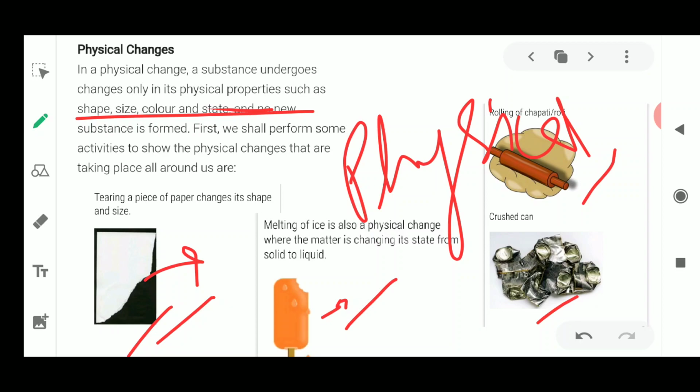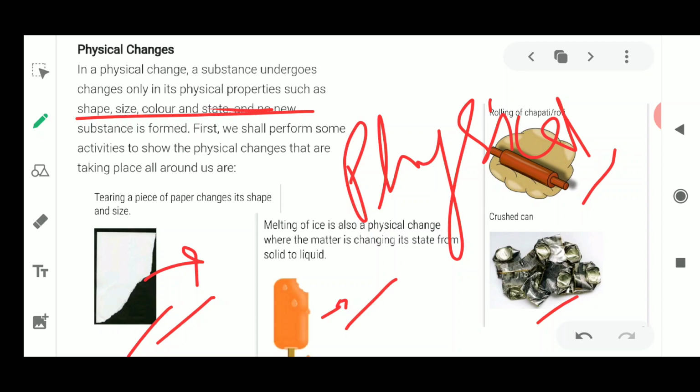The piece of paper will remain paper after tearing, cutting or folding, but the shape will be changed. In the same manner, this ice cream has melted from the solid state to the liquid state.